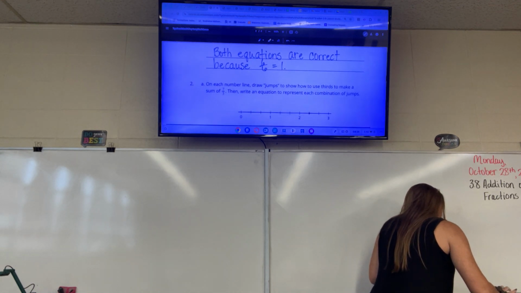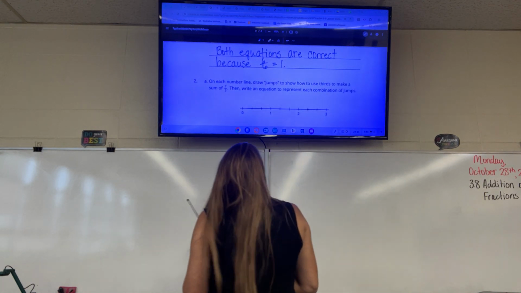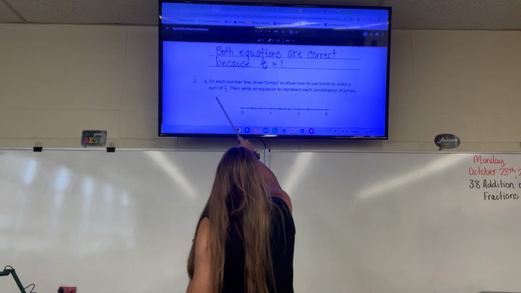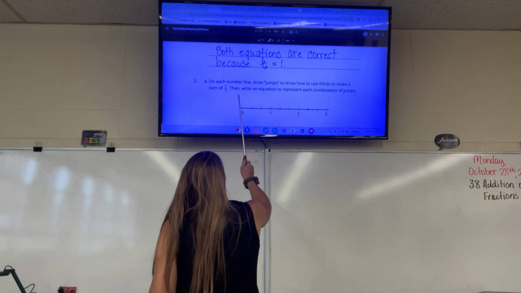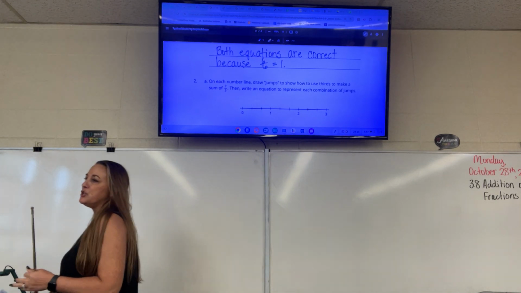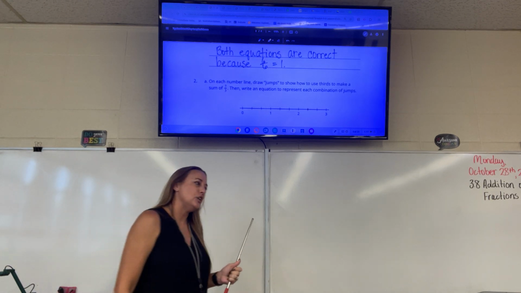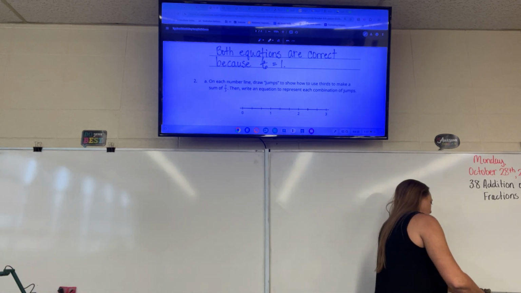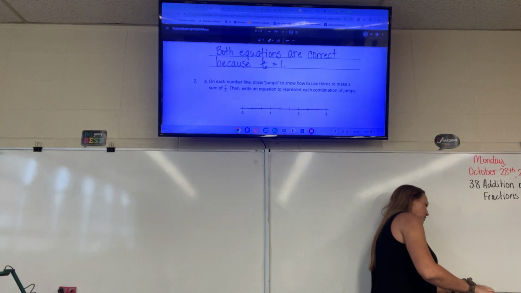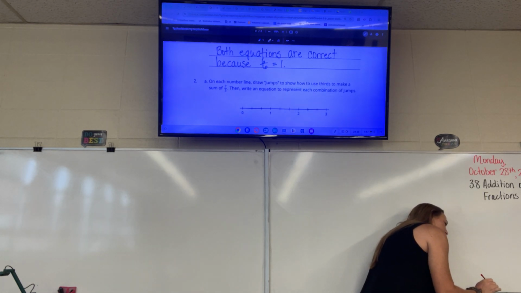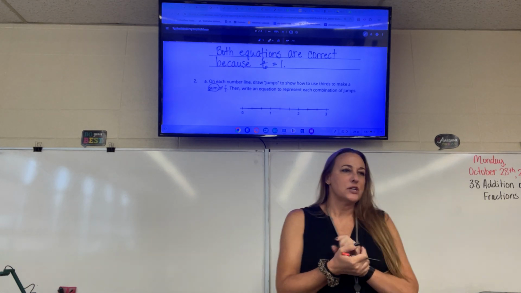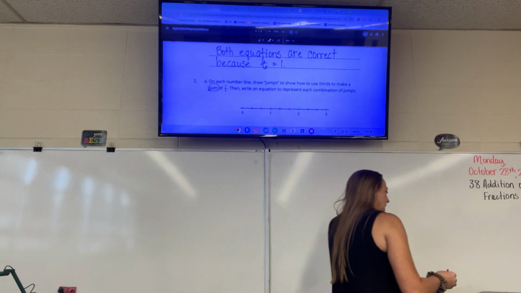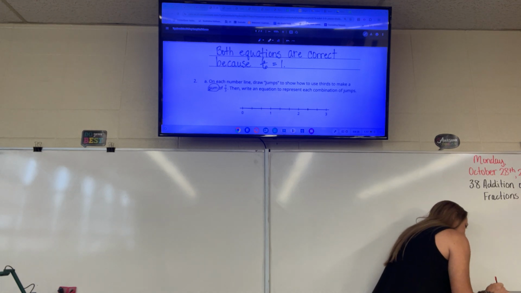On each number line, draw jumps to show how to use thirds to make a sum of 7 thirds. Then write an equation to represent each combination of jumps. So we don't have to just do 2 jumps. On this one, it doesn't say just 2. So we can do more than 2 if we want, or we can just do 2. The minimum amount is 2 though, because we have to have an addition sign in there somewhere, okay? Because we're adding and getting a sum of 7 thirds.